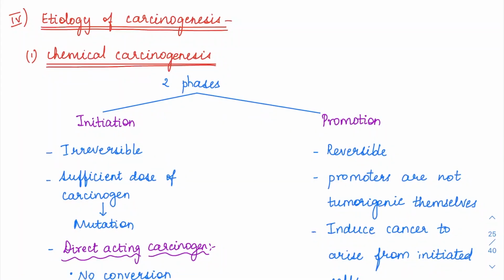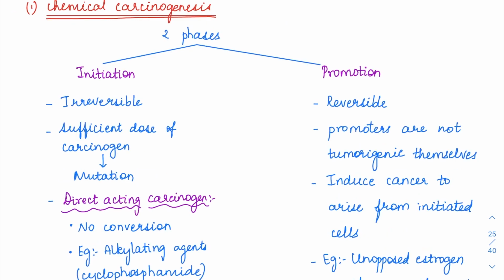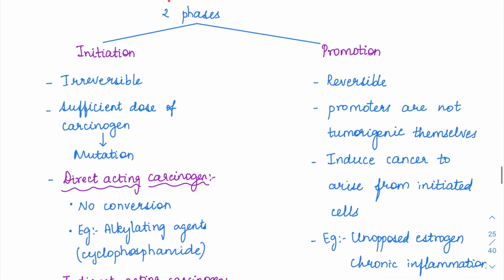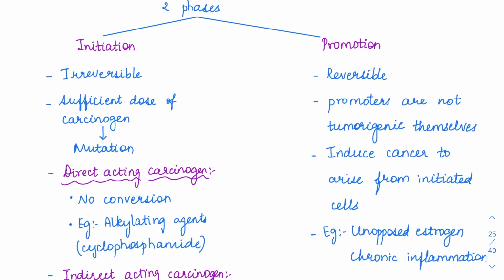So now let's move on to the etiology of carcinogenesis. Under etiology of carcinogenesis, we have chemical carcinogenesis and microbial carcinogenesis. Under chemical carcinogenesis, we have two phases. Any chemical can either directly act or it can be converted into an active metabolite which can then cause the disease. So we have two phases in the development of chemical carcinogenesis. First will be an initiation phase and next will be a promotion phase.